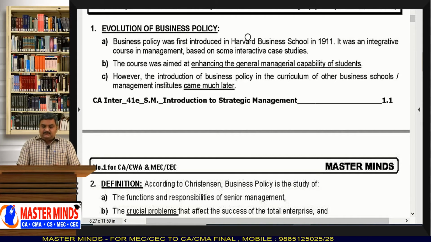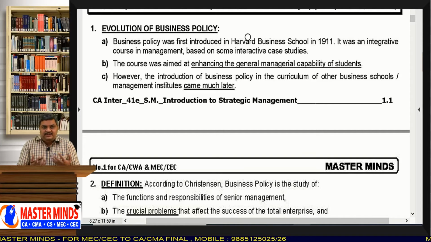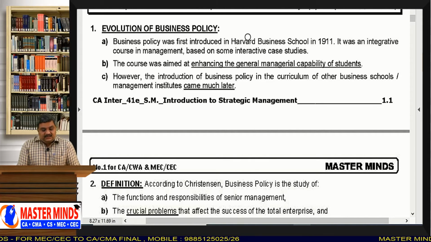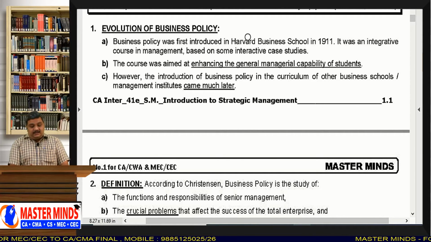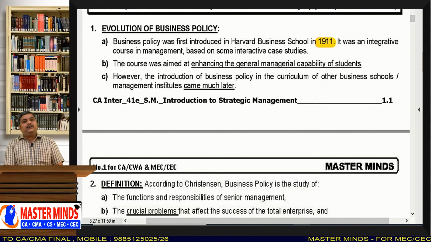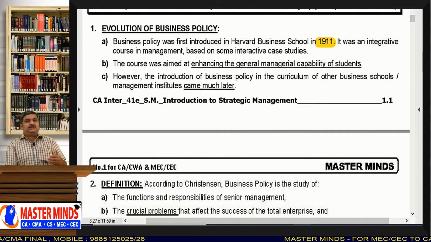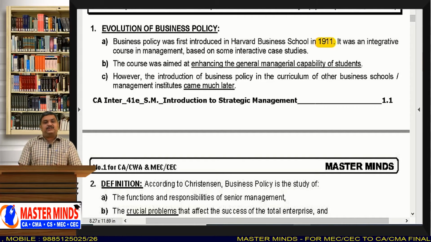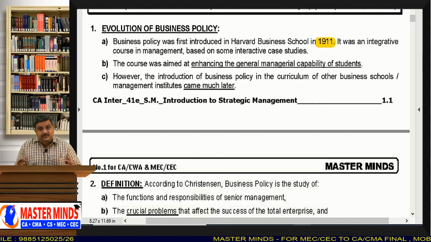When this business policy started, in the year 1911 at Harvard Business School, they thought of introducing a new subject into the curriculum, which teaches about the general management of the business.